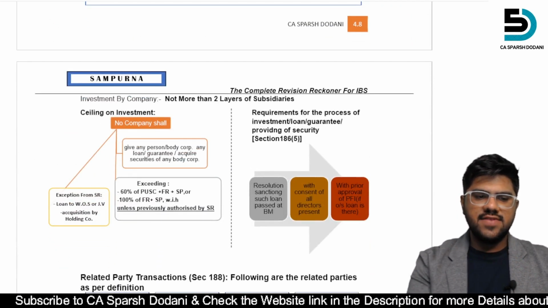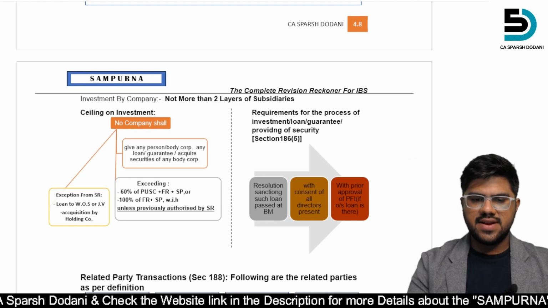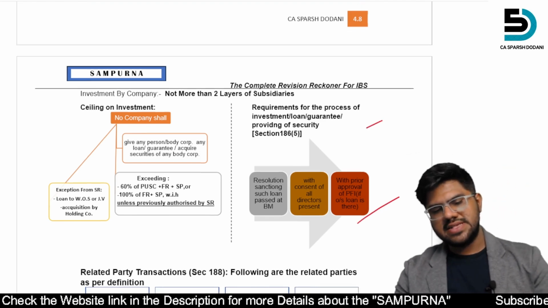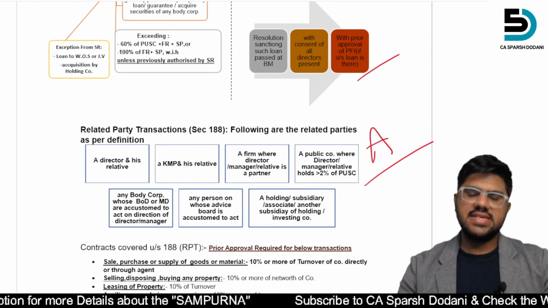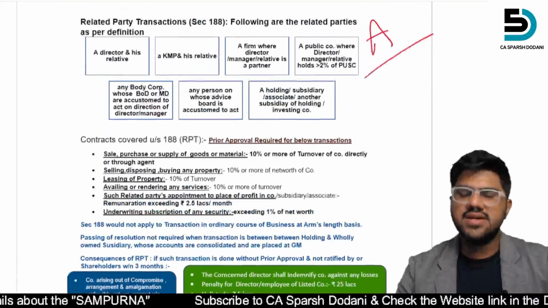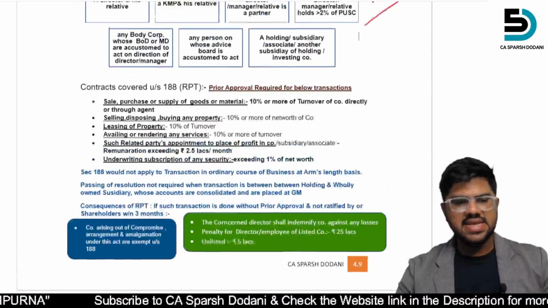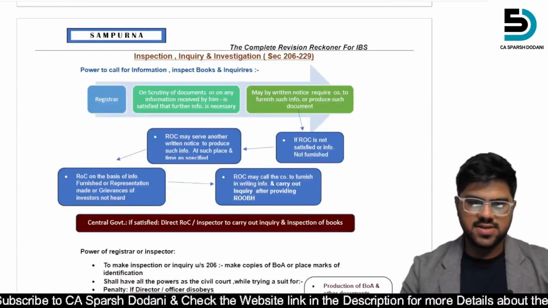Then after that, investment by company, ceiling on investment requirement. These are the basic things. The question may be there. Then again, related party transaction. This is A category because they have asked this question in the previous case studies, and this question may repeat itself.